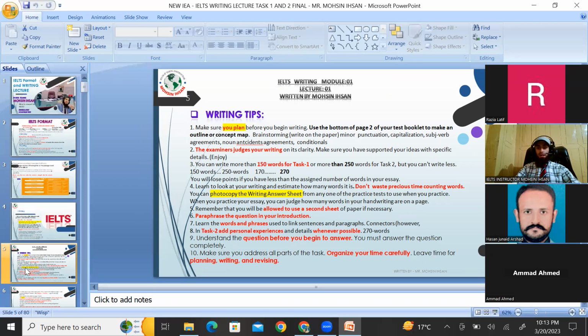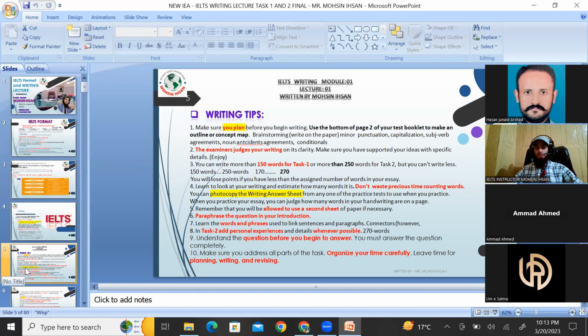When you take a start of writing, the first thing you are supposed to be careful about is planning. Let's suppose this is a piece of paper on which you are going to write. The first 2 minutes should be spent on what I am going to write.